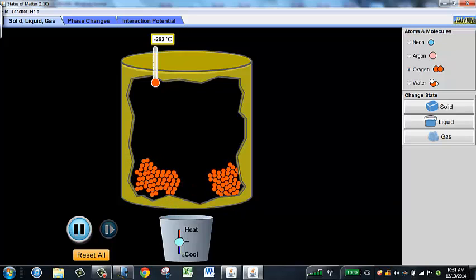Okay? So molecules vibrate, rotate, translate more if they are at higher temperature and less if they are at lower temperatures. I get to a certain temperature where the bonds are breaking to go from solid to liquid, and when I get to another temperature, the rest of the bonds will break when I go from liquid to gas.